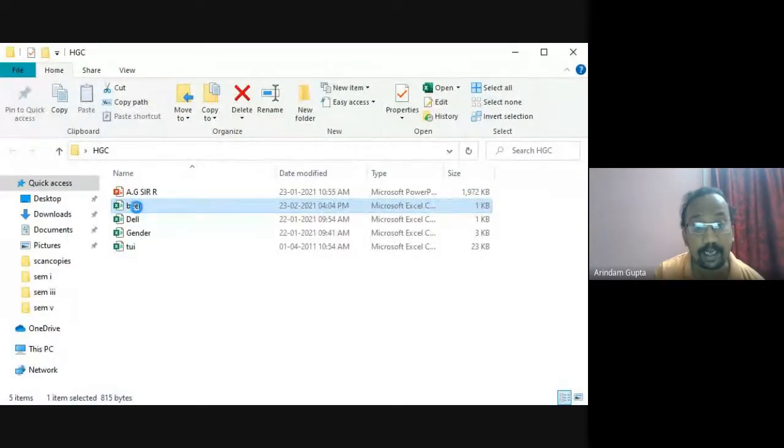Just right click on this icon, go to properties and copy the location address from here. Has everybody done it?